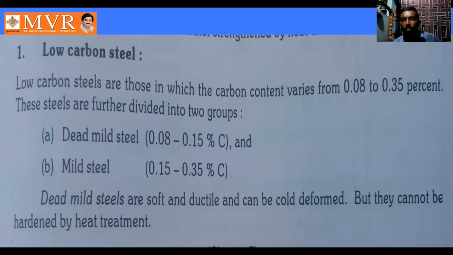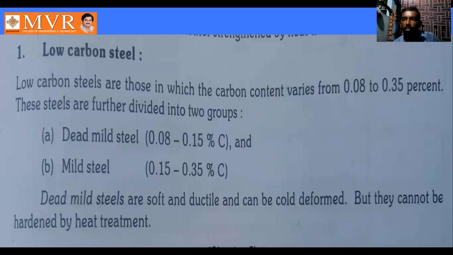For example, before the heat treatment the metal has high toughness, high strength, high hardness. Then we go to the heat treatment process. When we heat the metal, automatically the hardness will be reduced, the toughness will be reduced. So these are the changes we can observe on heat treatment, before and after.